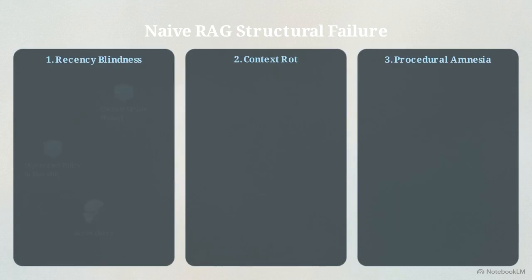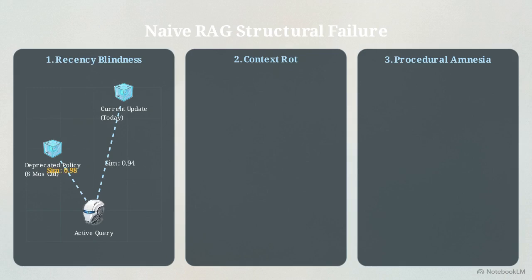Panel 1 shows recency blindness. In a flat vector space, embeddings exist without temporal weighting. The older vector overrides the new one simply because the phrasing matches the query more closely. Because of this, stale facts displace recent updates, polluting the agent's reasoning base.